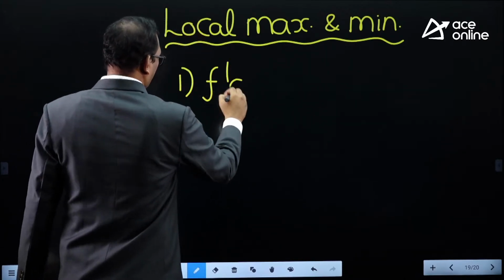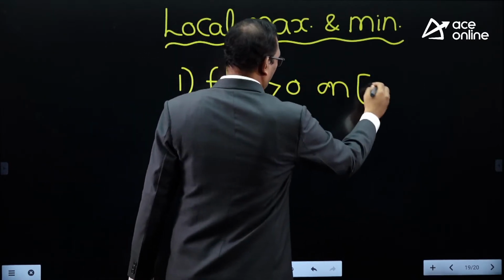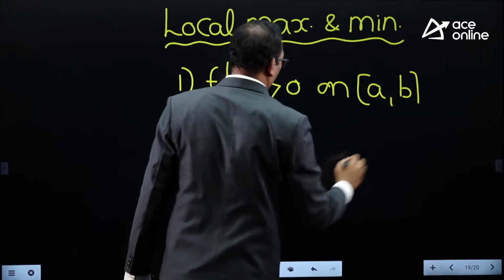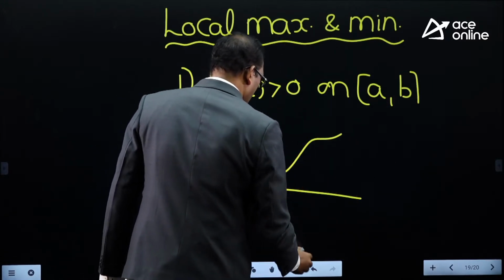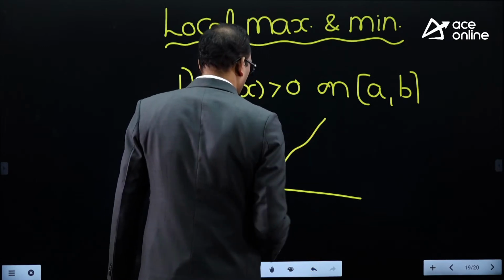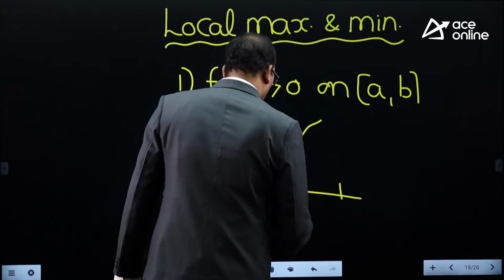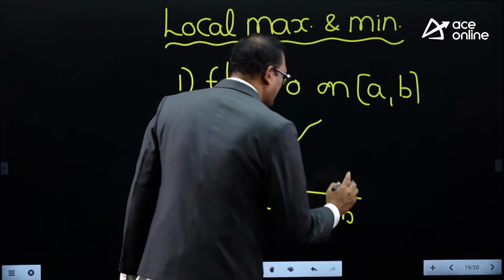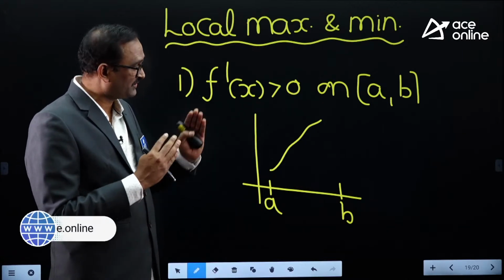If f dash x is greater than 0 on a certain interval, throughout that interval f of x is an increasing function. Remember, increasing or decreasing nature can be decided just by looking at the curve from left to right.